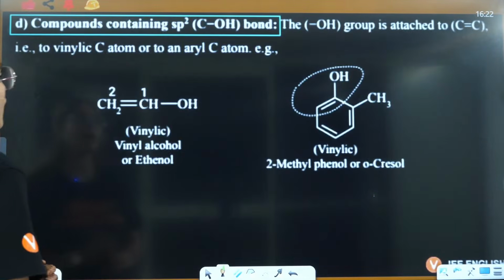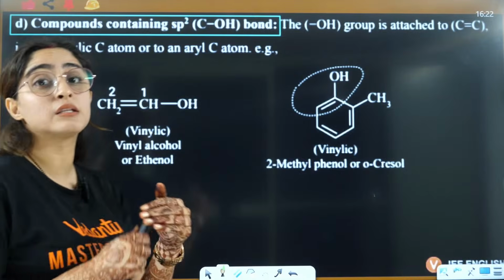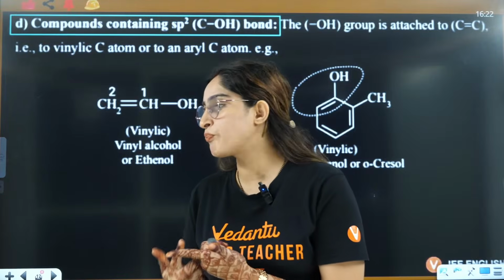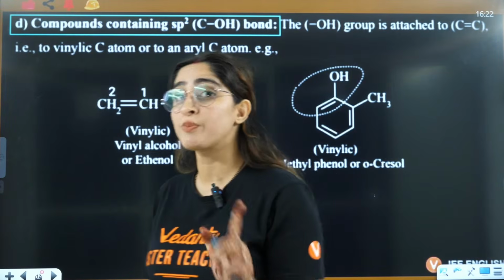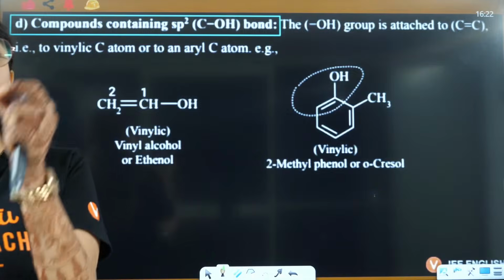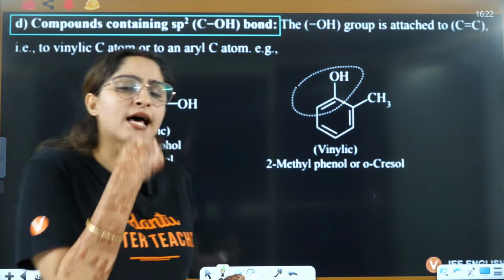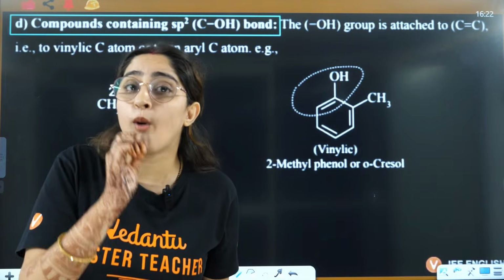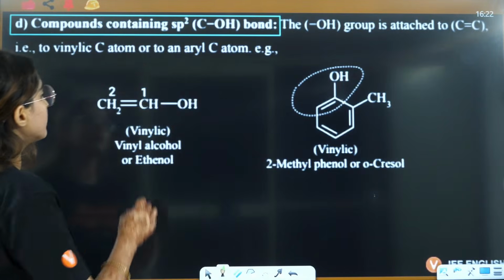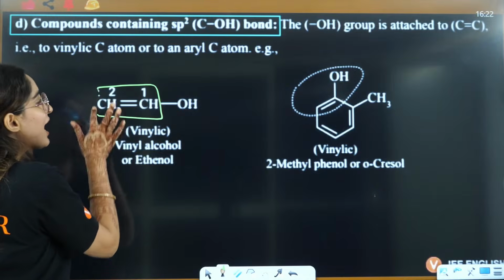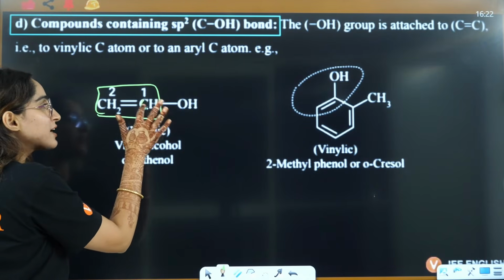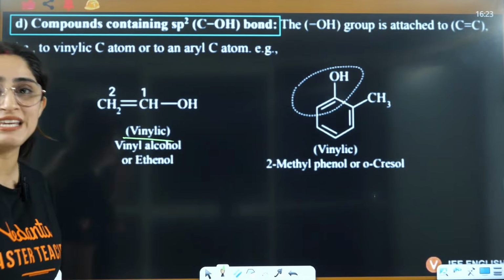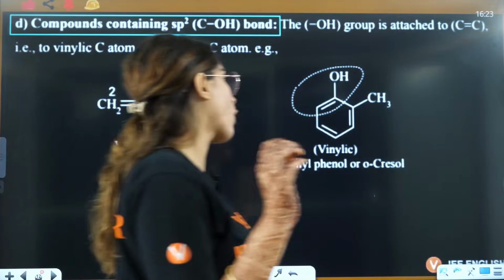Now, next is when the OH group is connected to a carbon which is sp2 hybridized. It is not sp3, it is sp2 hybridized. That means it is directly connected to a carbon which is having a double bond, right? So now here you have a double bond and the OH is directly connected to that carbon which is having a double bond, and that is the reason this is called vinylic alcohol.